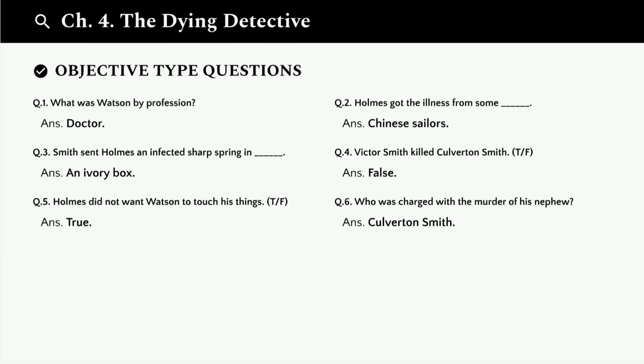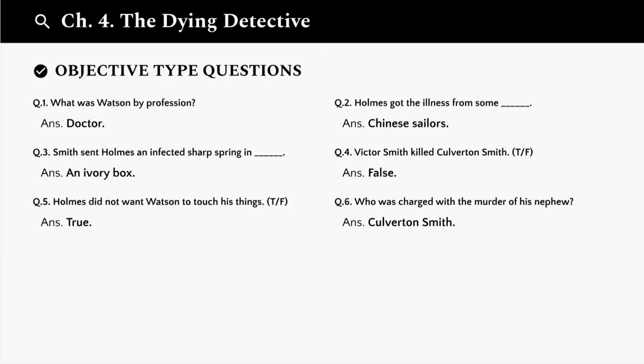What was Watson by profession? The answer is doctor. Dr. Watson was a medical doctor. Question 2. Holmes got the illness from some blank. The answer is Chinese sailors. This was the supposed source of his illness.